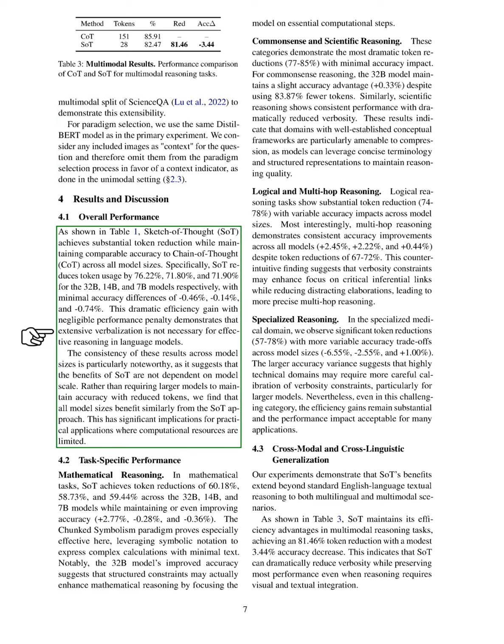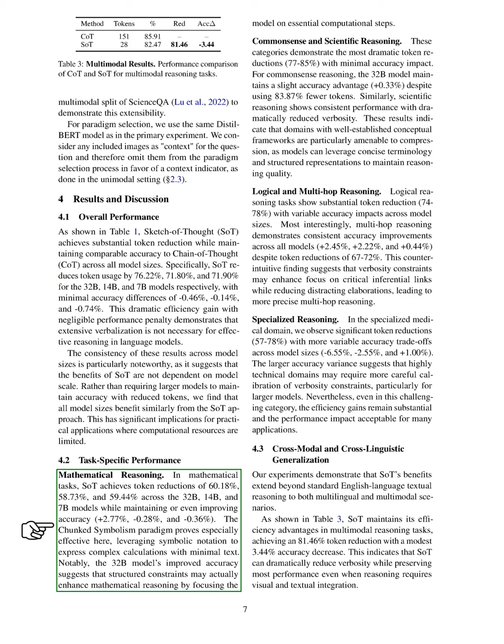Overall, our results indicate that SOT achieves significant token reduction while maintaining accuracy comparable to COT across all model sizes. Specifically, we see reductions of 76.22%, 71.80%, and 71.90% for the 32B, 14B, and 7B models, respectively, with only slight accuracy differences. This efficiency gain suggests that extensive verbalization is not necessary for effective reasoning in language models, and the benefits of SOT are consistent across different model sizes, which is important for applications with limited computational resources.